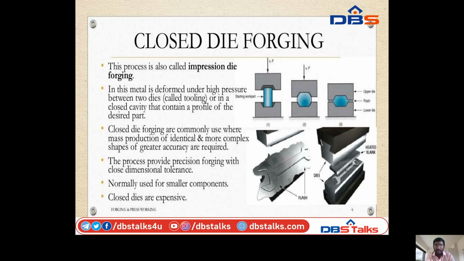Both dies have the required shape. The workpiece will be changed to the required shape of the die. By applying pressure, the upper die is brought down to touch the lower die. The workpiece will be reduced in length and changed to the required shape of the closed die. So these are all the closed die processes. We can see the diagrams also.